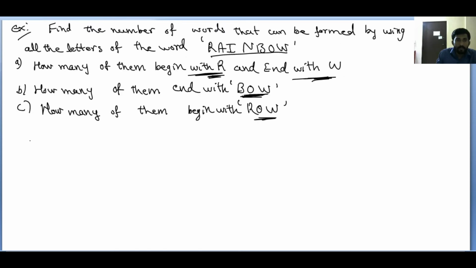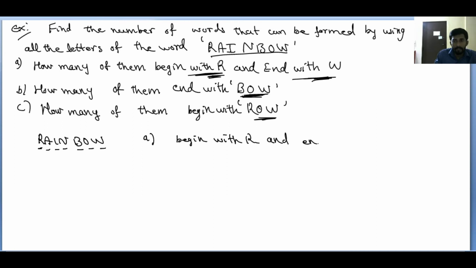Clear? So consider the given word, RAINBOW. How many letters can you see? 1, 2, 3, 4, 5, 6, 7 letters are there. Consider the first case, that is begin with R and end with W. Here I am taking 7 vacant places: 1, 2, 3, 4, 5, 6, 7.